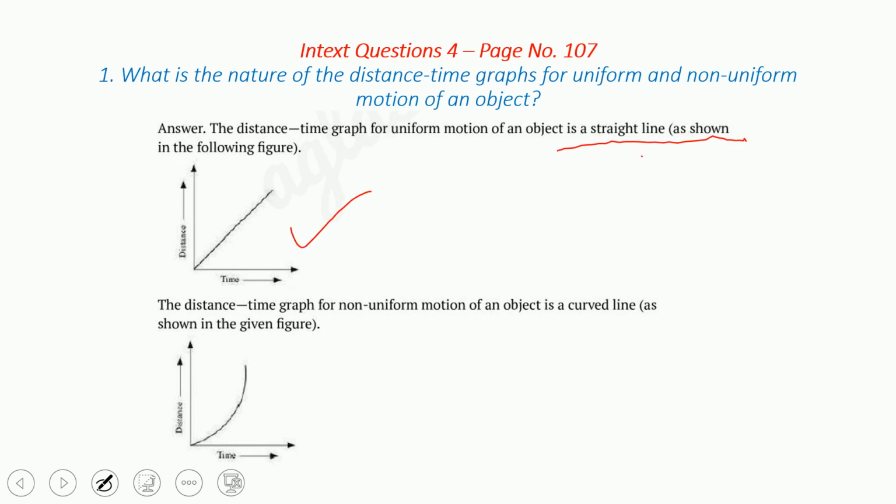Understand? So it will show like this from 0. It is 0 means it is at rest. Then it is moving, constantly increasing. By constantly, it is a straight line. That's why it's constantly increasing as the time increases. So it will be a straight line. Now, in the case of non-uniform motion, you know that it will be a curve, because it is not a straight line. Why? Because it is not uniform motion. Both the graphs you have to draw. For the answer you have to write, it must be a straight line here, and a curved line there.